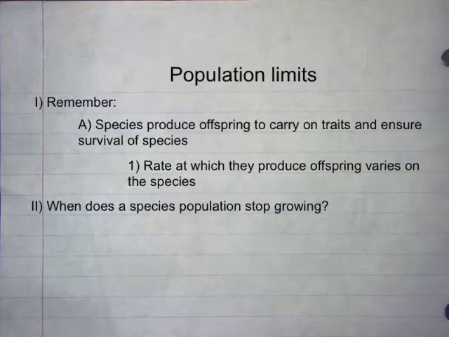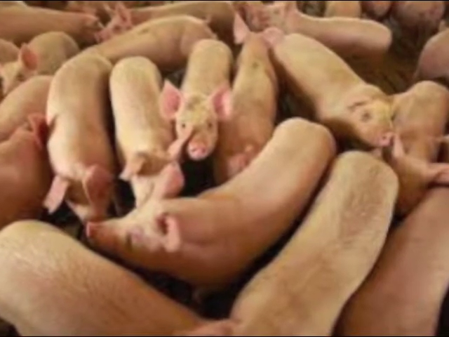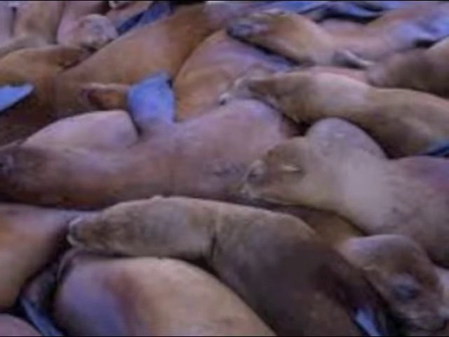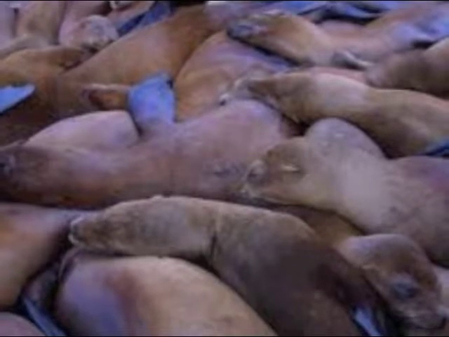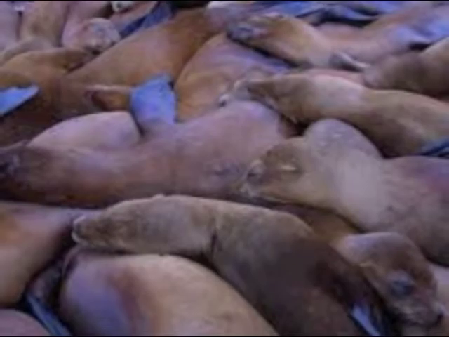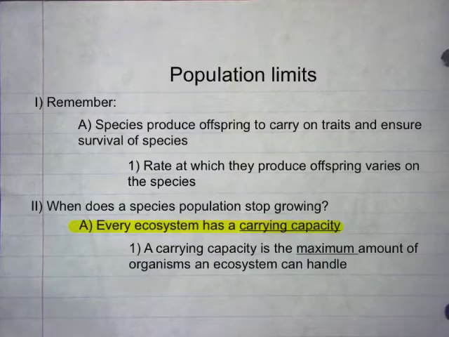When does a species population stop growing? Most organisms don't want to reach overcrowding, as starvation will occur. Because of that, there is a set line that scientists call to determine when an organism population has stopped growing. Every ecosystem has a carrying capacity. A carrying capacity is the maximum amount of organisms an ecosystem can handle.